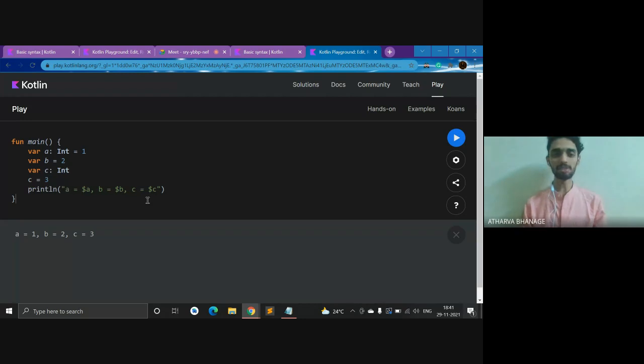So now you must be wondering, how is it working? What is the sense of having two things like val and var, because we're getting the same output? What is the use of having both of them? Does anyone know? You can unmute and say, or put it in the chat. Anyone who knows the difference between val and var?